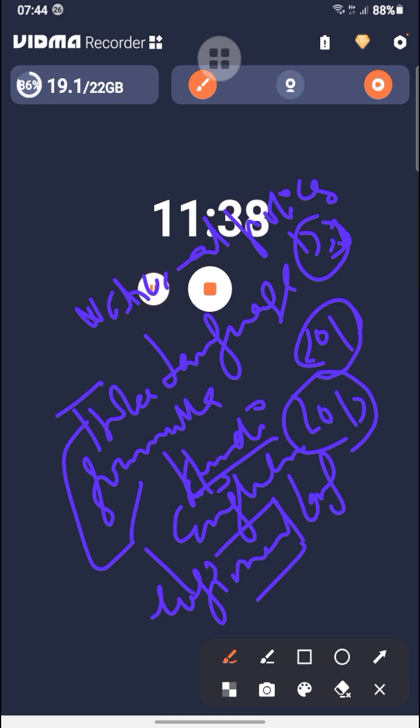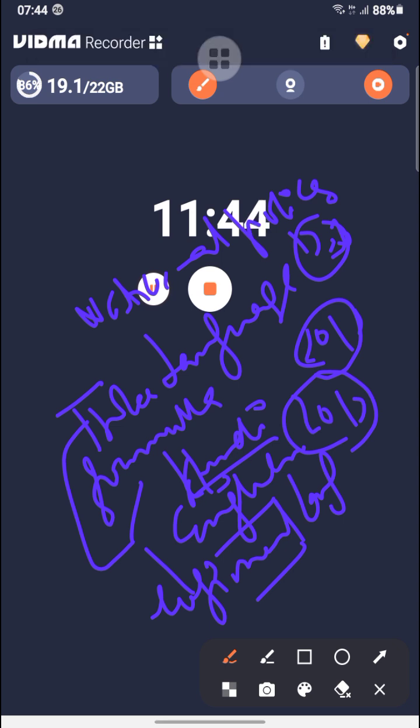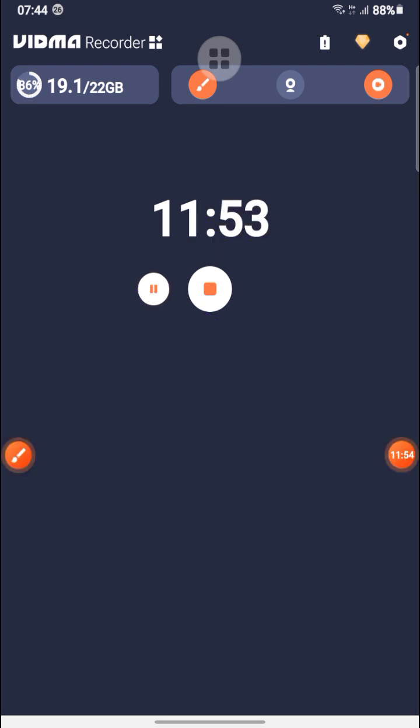Now next one is that some states have been following the two language formula: one is the English language and one is the regional language. So now we want to promote the Hindi language as well. That's why there was a national policy on education. Okay, so these two topics we discussed.